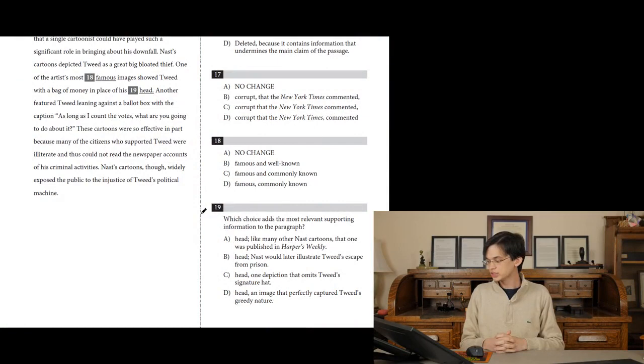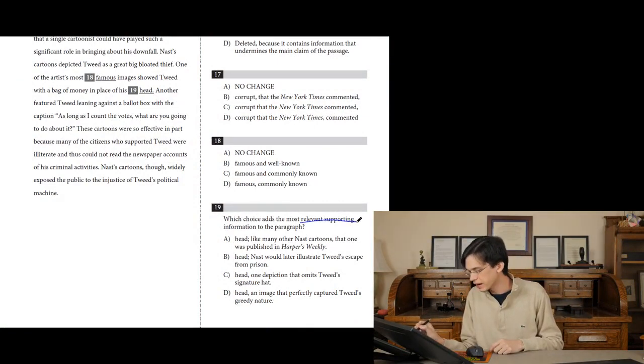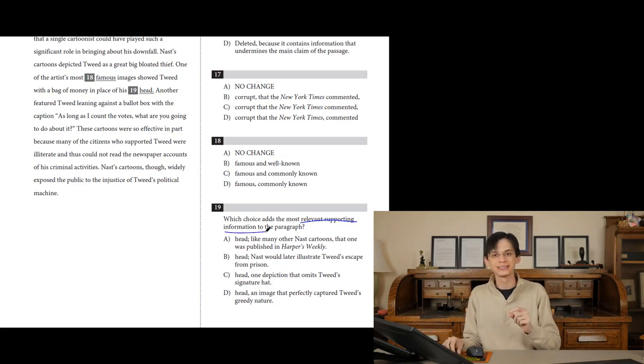Question number 19 on the writing and language portion of College Board's Test 5. Which choice adds the most relevant supporting information? So these are questions we have to be very careful about because we need to answer exactly what they're asking us to do. And in this case, they're saying we need to find the most relevant supporting information in the